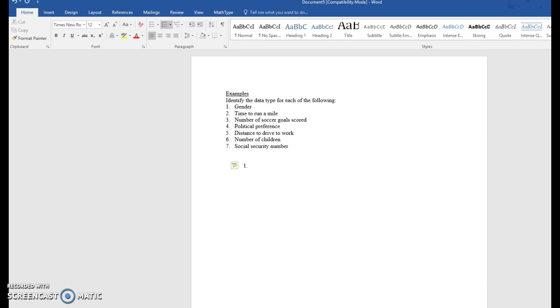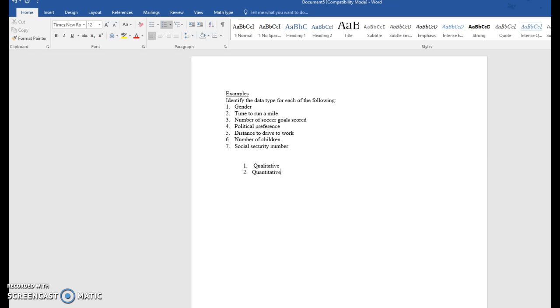Number one is gender. Well, that's male or female. So that is not a number. It is qualitative. All right, time to run a mile. Well, time is a number, so that is quantitative.